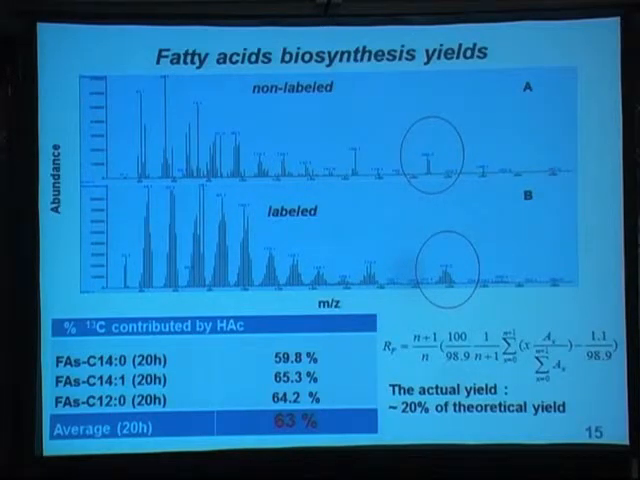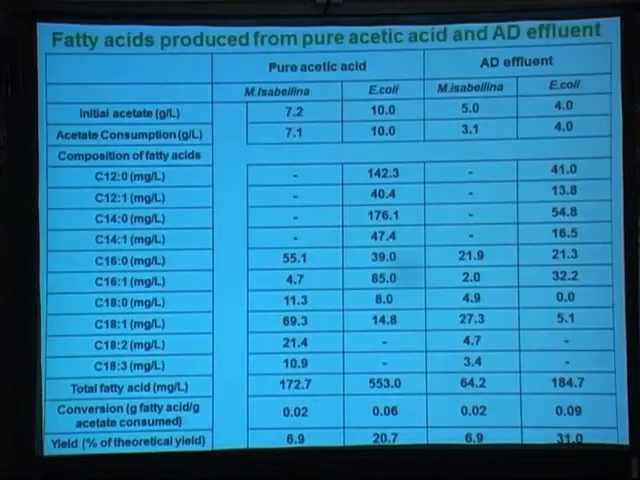on average about 63% of this fatty acid carbon comes from the acetate. So that means that after genetic engineering, the cell actually utilized the majority of this acetate carbon to make the biofuel fatty acid. So that is good news. We like it. And so we did a comparison.